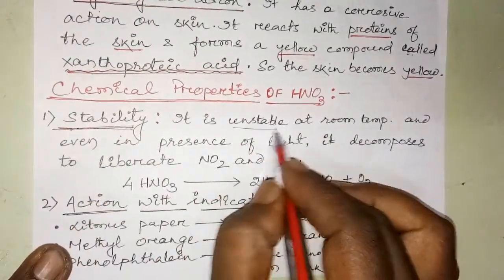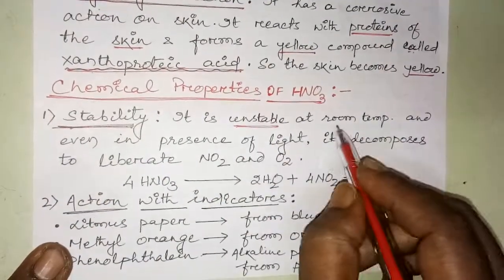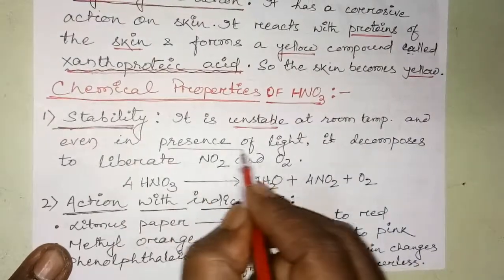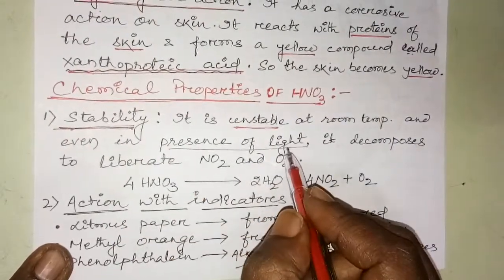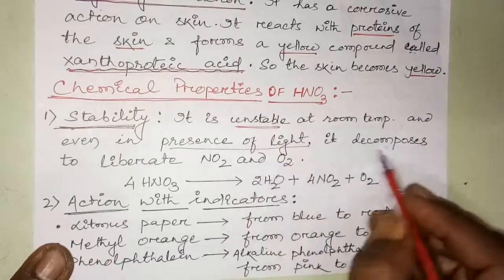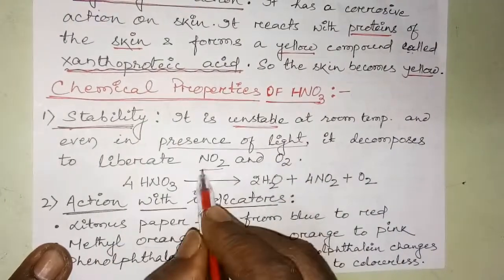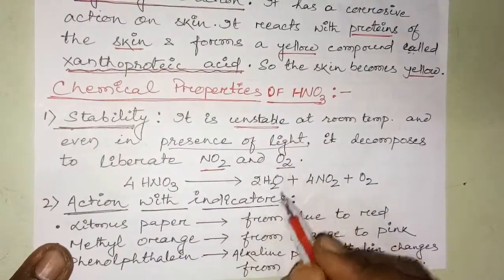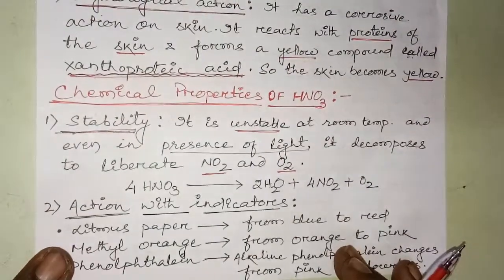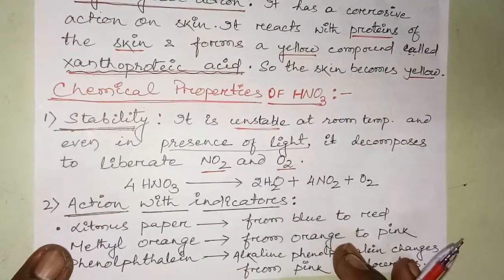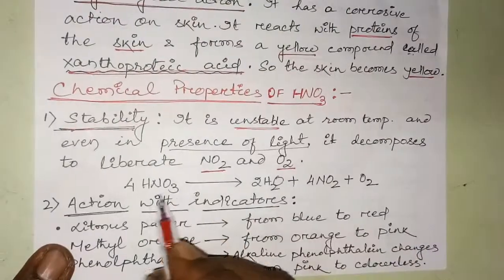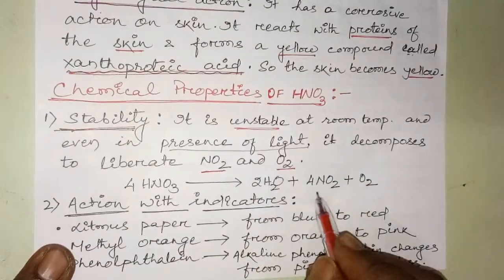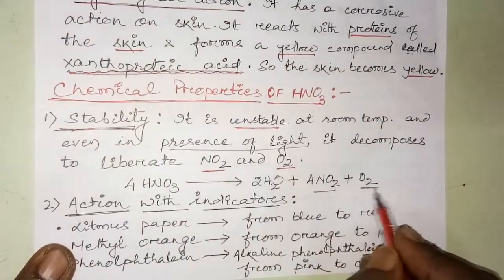It is unstable at room temperature, and even in the presence of sunlight or light. Why? It decomposes to liberate nitrogen dioxide and oxygen. So at room temperature or in the presence of light, nitric acid breaks down to water, nitrogen dioxide and oxygen.